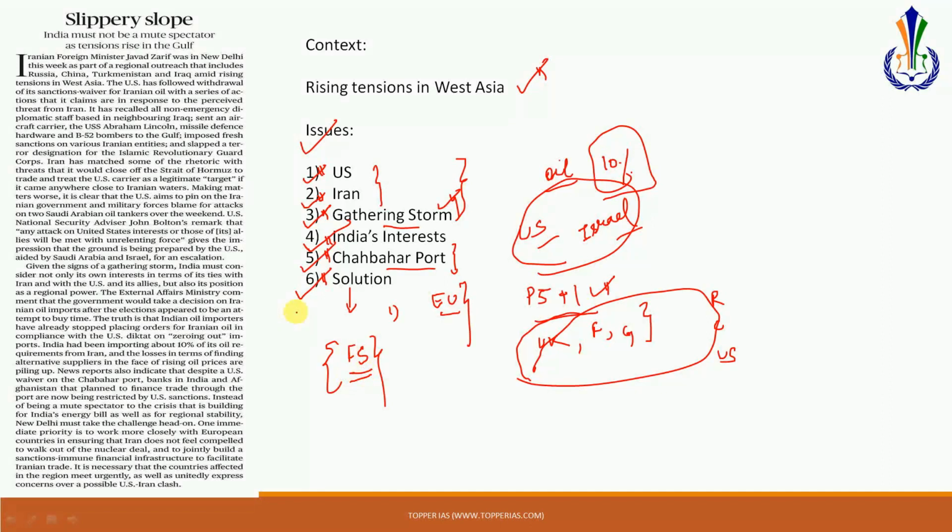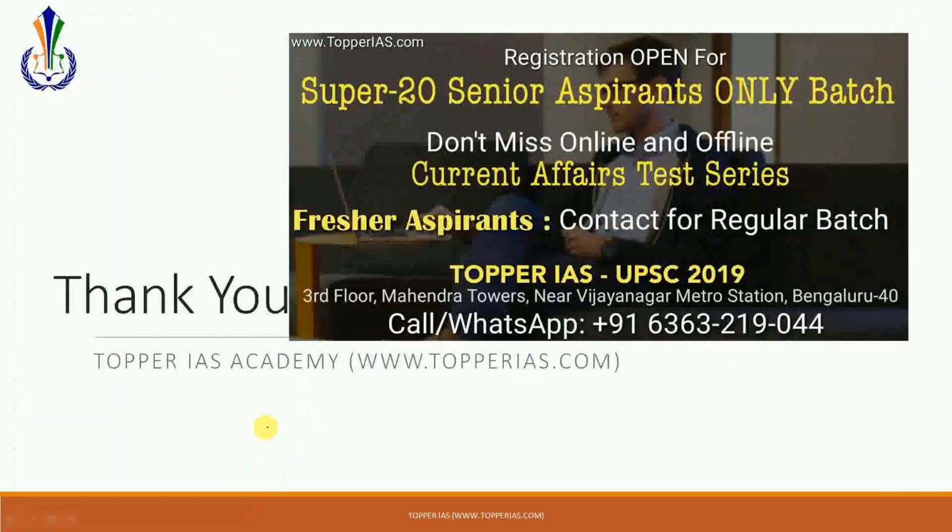So these are two very good suggestions that have been given. For long I was looking for suggestions in editorials on this particular topic, and today we have found them. So you have to replicate these suggestions if we have a question in this context of West Asia. So please make a note of these suggestions. So that's about this particular article. It will be important for international relations, and that's going to be the relevance. So that's about today's discussion.